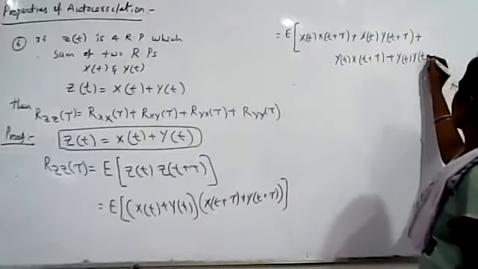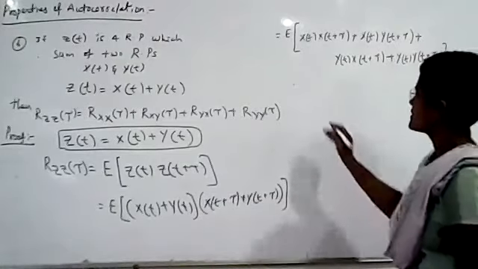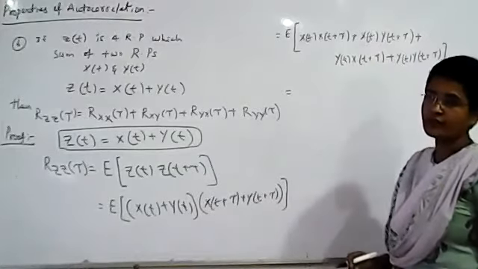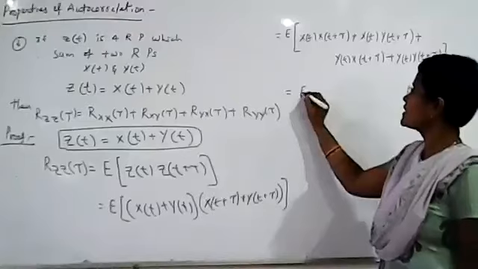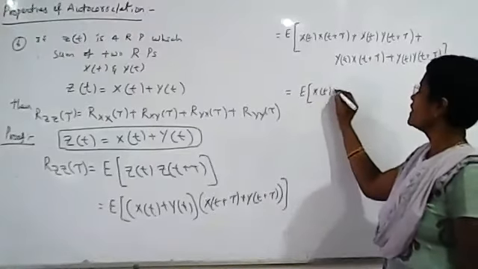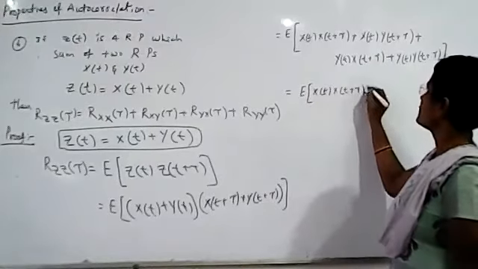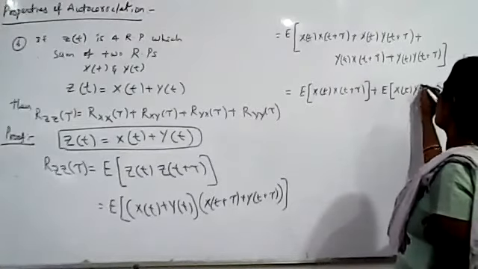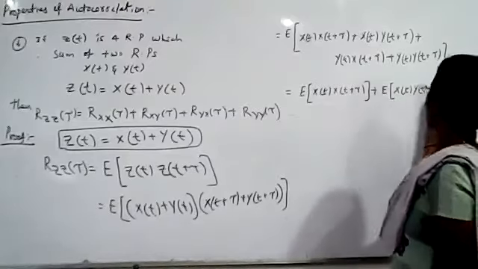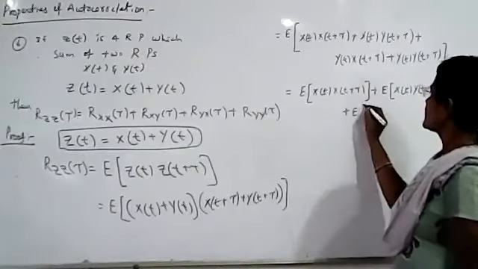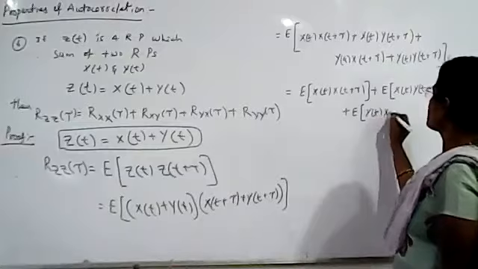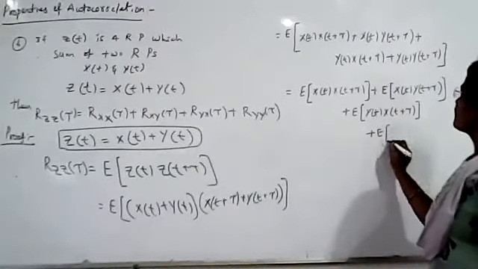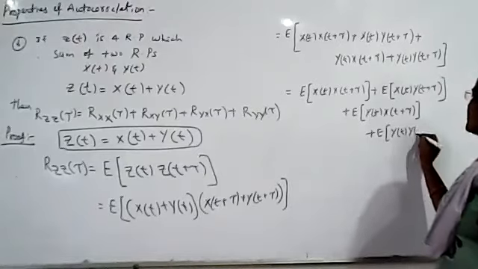Now what is next step? Apply expectation to each and every term separately. So it is the expectation of x of t, x of t plus tau, plus expectation of x of t, y of t plus tau, plus expectation of y of t, x of t plus tau, plus expectation of y of t, y of t plus tau.